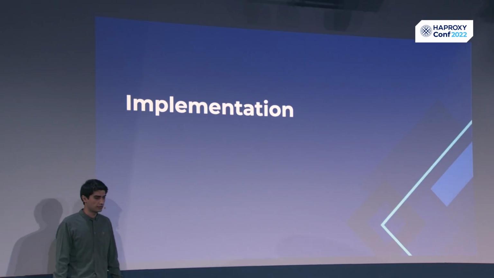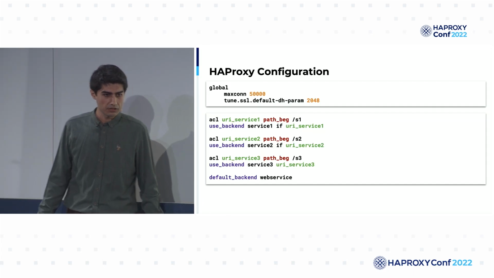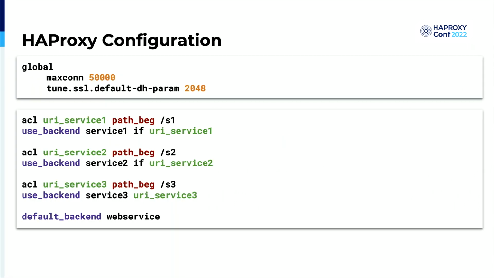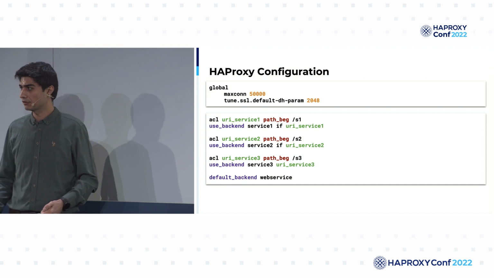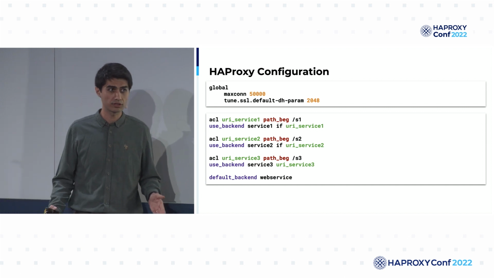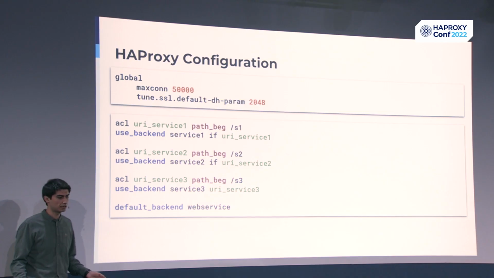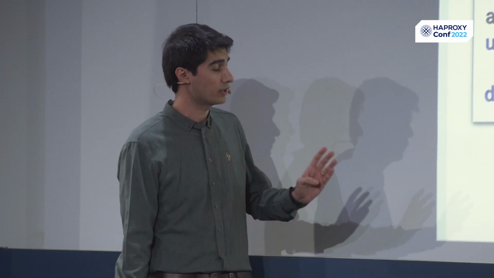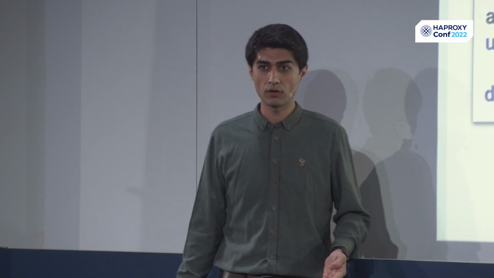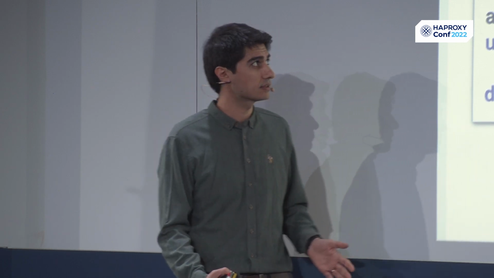So let's dive into implementation. In implementation, I did a very small example for the globals. These globals help us define all the parameters in global scope. For example, I set the maximum connection count to 50K, and also I set the Diffie-Hellman parameter to 2048. And we all know that higher bits means better encryption. And with the ACL feature and the use_backend option of the ACL feature of HAProxy, we can provide this routing with only 2 lines of configuration.